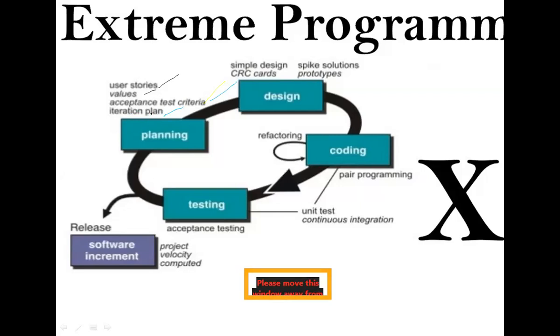So how many iterations we need to complete the task, what plans are required to complete the task, and how much time is required for one priority. All these are taken in the iteration plan. So this is about planning. Okay, everyone clear? Then move to design.